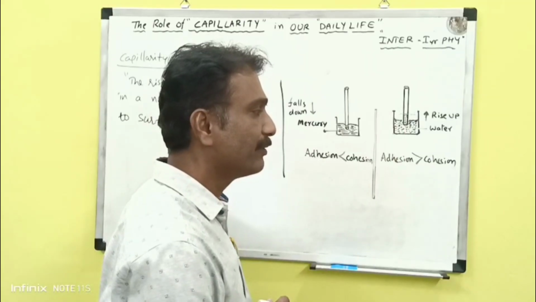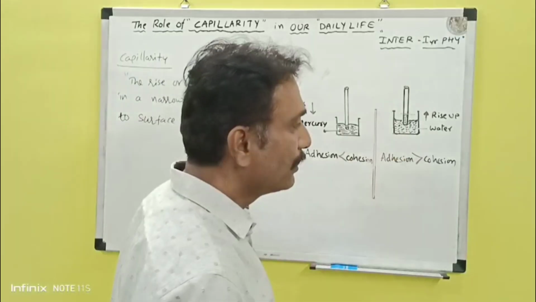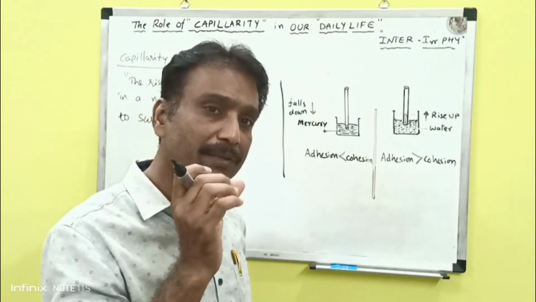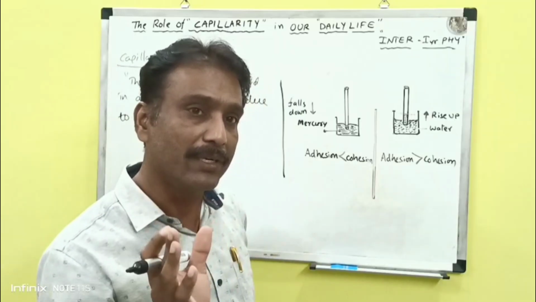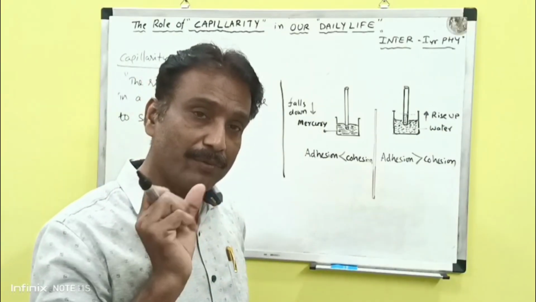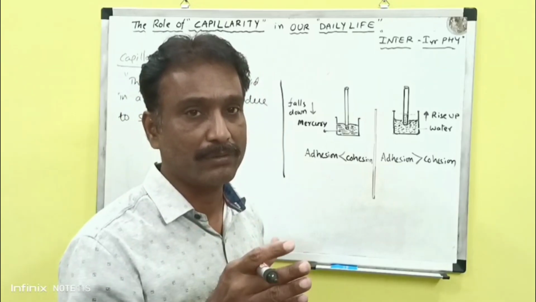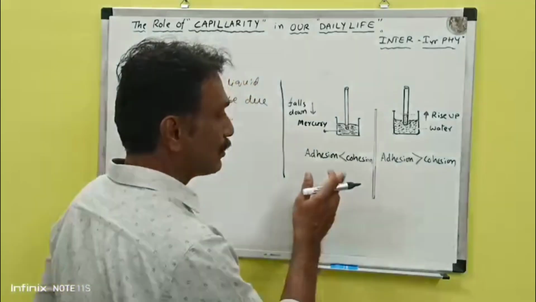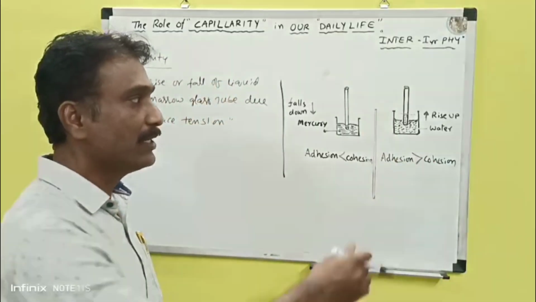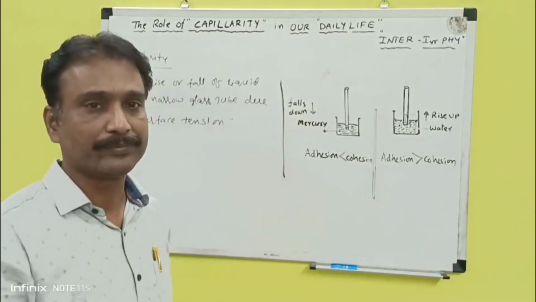Why has it happened? Because in a liquid, adhesive forces and cohesive forces are there. Adhesive forces are the molecular attractive forces between the solid and liquid. Cohesive forces are the attractive forces between the molecules of the same substance, like water. In this case, adhesive forces are greater than cohesive forces. That's why the liquid level in this glass tube rises up.